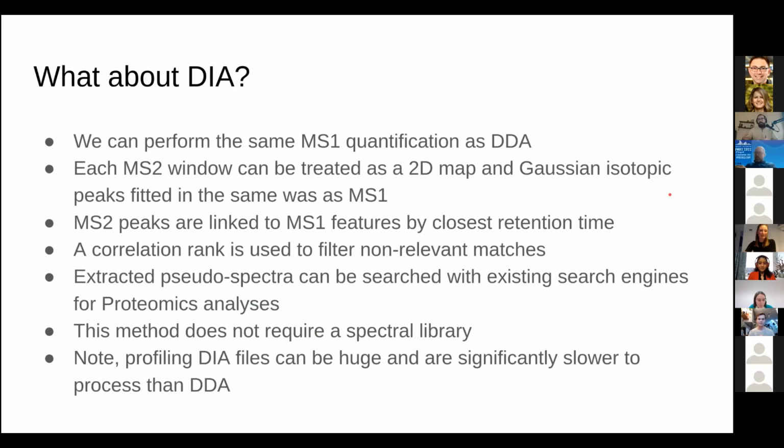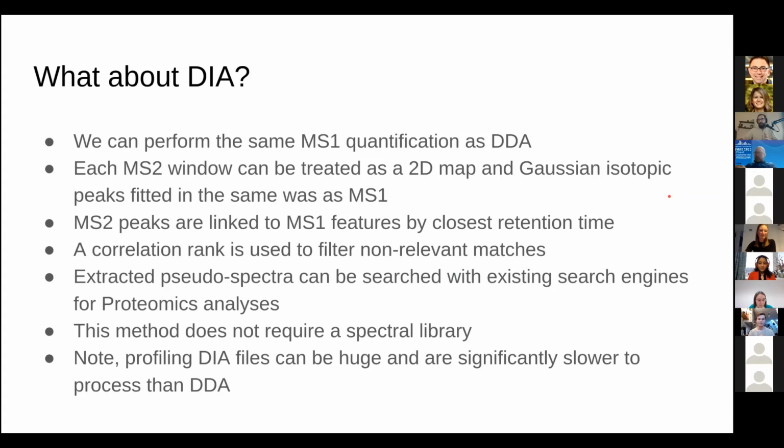And what about DIA, right? So DDA is fine, but DIA is pretty hot right now, and we also want to help people process that data. So essentially, we can use similar approaches to the ones we use for the DDA processing. We treat MS1 quantification exactly the same, and for the MS2, we treat it kind of like the MS1 quantification. We quantify the peaks, then we link them together based on retention time with some ranking and so on.